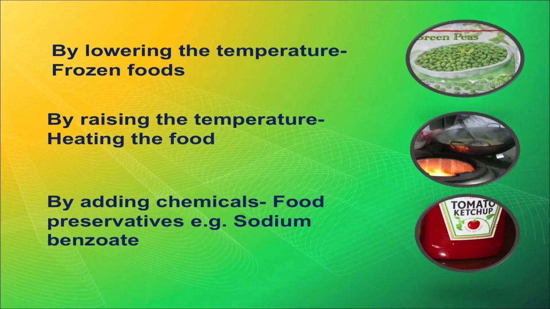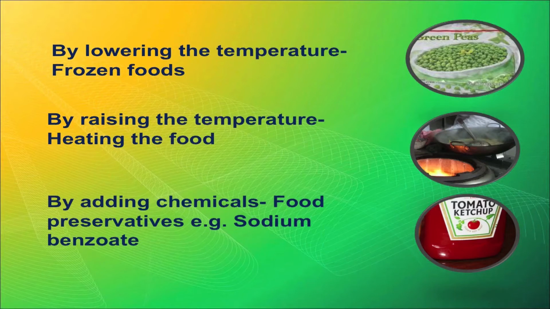Next is lowering the temperature. So you bring the food and freeze that food. In the picture you can see the peas commonly used at the household level. Frozen peas are available as such in the market also.